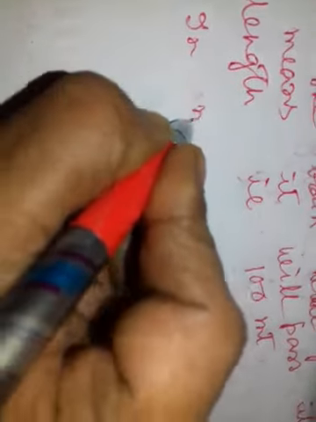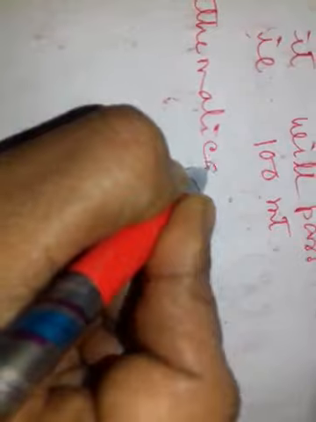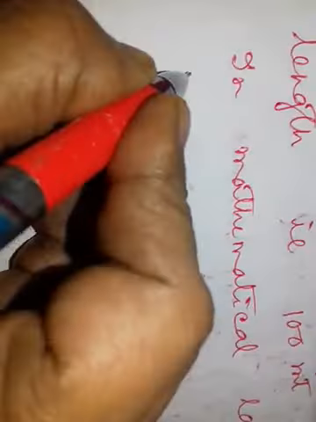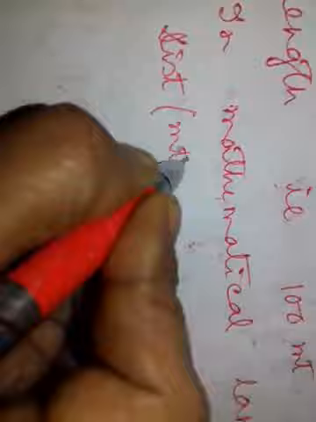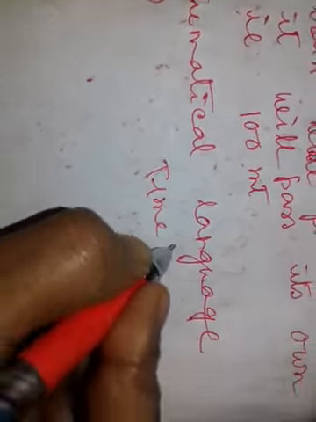Now in mathematical language, left side distance, unit meter, right side time, unit second.